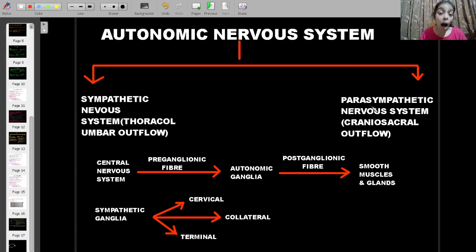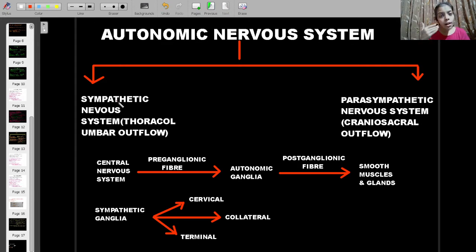We can take heartbeat, for example. If we need to survive, our heart needs to beat. Okay? So the initiation of that heartbeat, the heartbeat should start at least. That initiation is done by the sympathetic nervous system. So in that respect, we can consider it to be an emergency. Emergency means which is needed, the need of the hour. Our heart needs to beat, otherwise we'll die. So the sympathetic nervous system controls those actions.